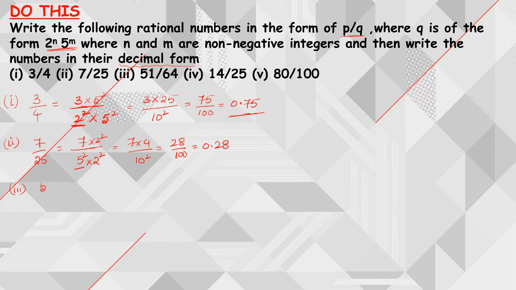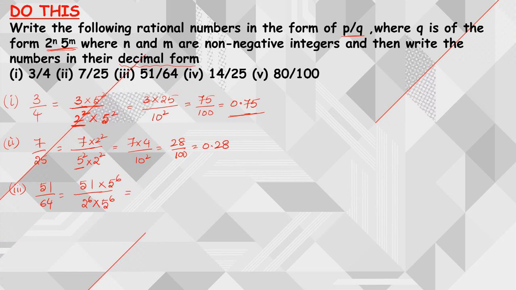Next, the same way, third one. So 51 by 64. Now this 64 means 2 power 6. So to make it a 10 power form, I need to multiply with 5 power 6. So when I multiply with 5 power 6 in the denominator, in the numerator also I need to multiply with 5 power 6.